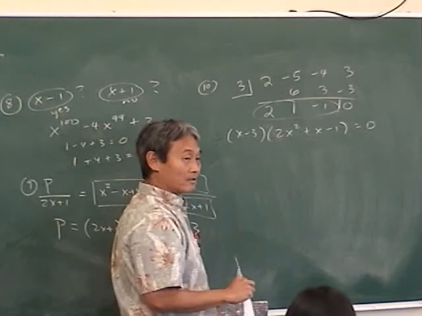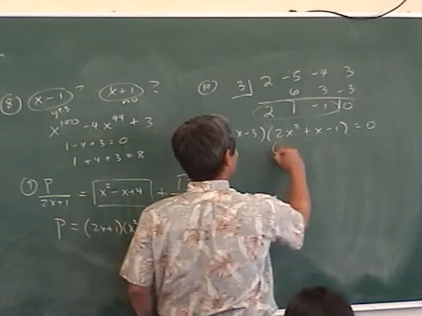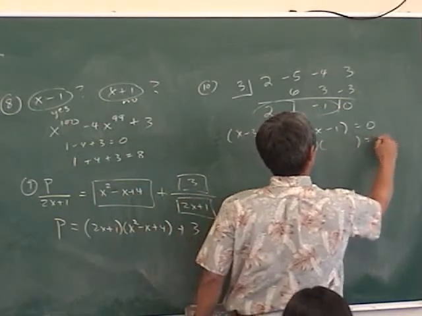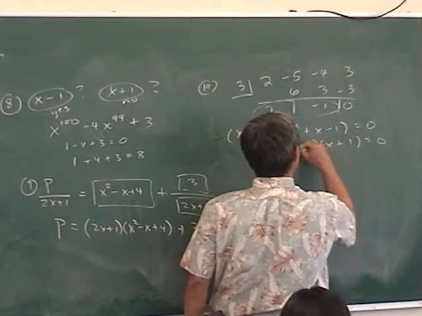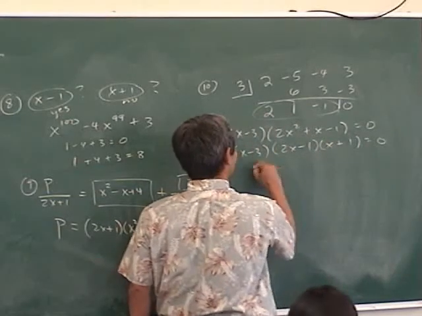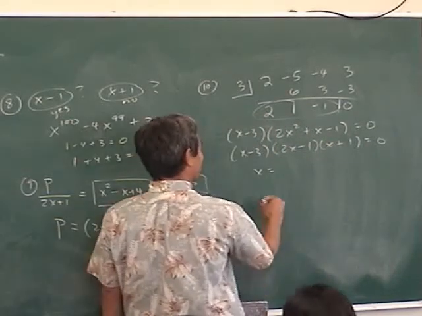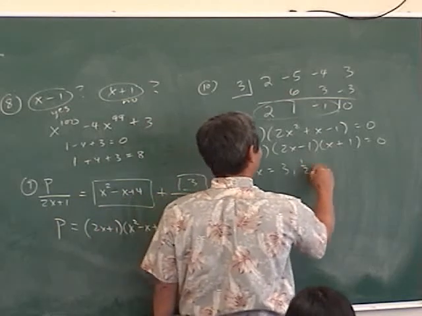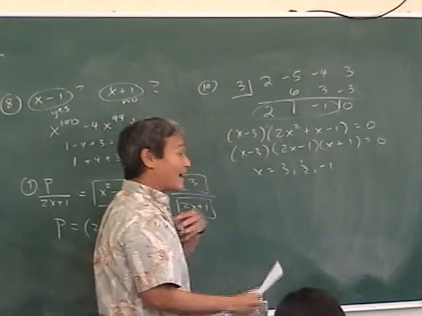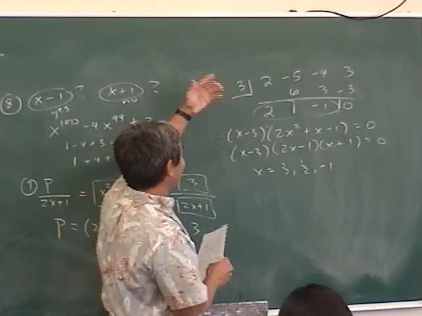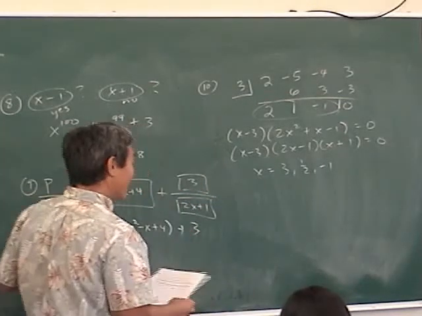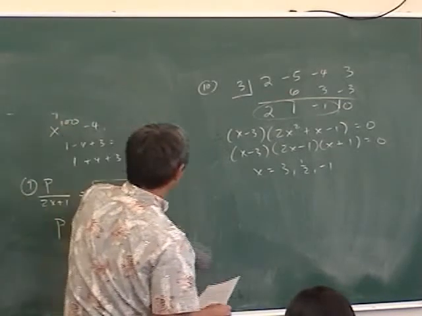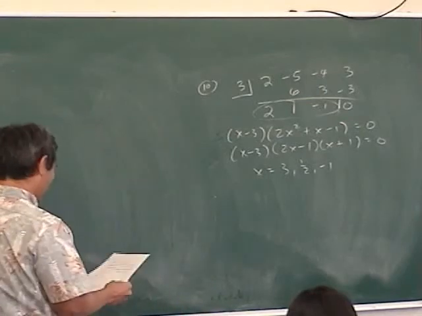Does that factor? Yeah, so you factor it some more. What is that? 2x, x, 1 and 1, plus and minus. So once you have it all factored, what are your three answers? 3, 1/2, and negative 1. If I tell you one of the roots, that means if you do synthetic division with it, the remainder better be 0, right? And if it didn't come out 0, you did something wrong.